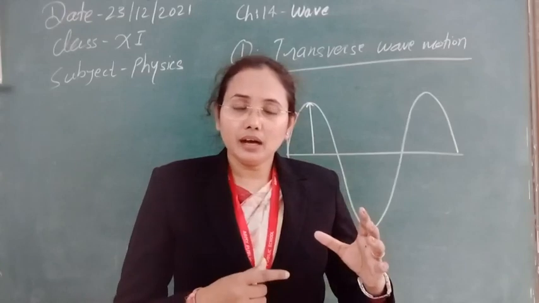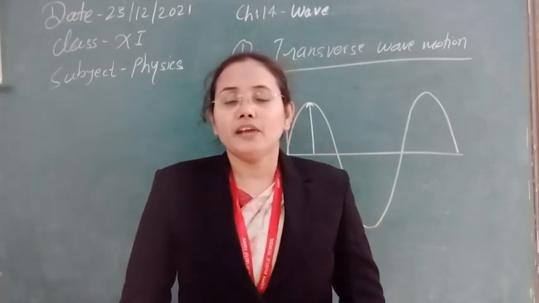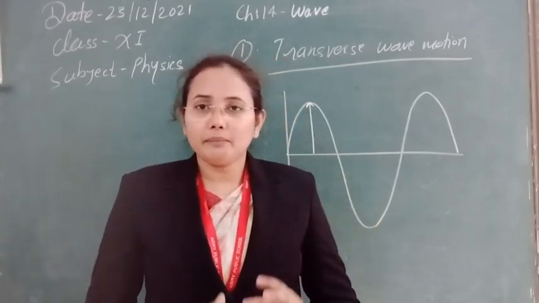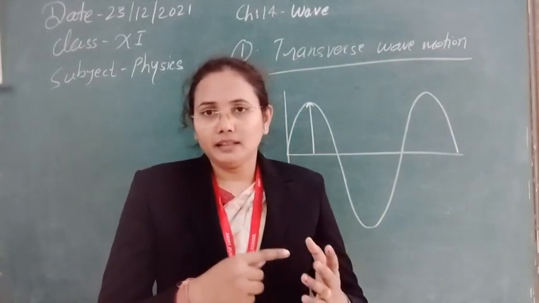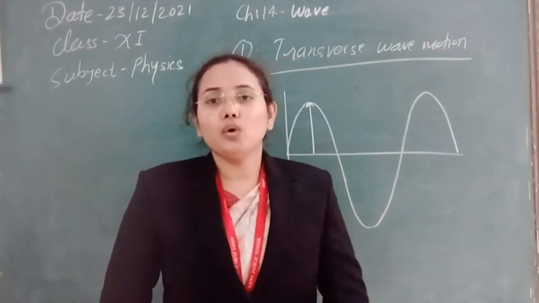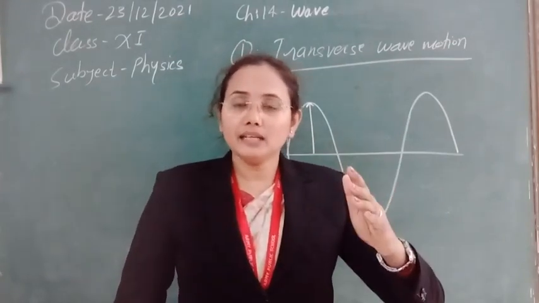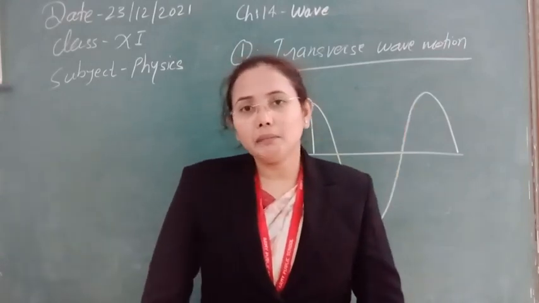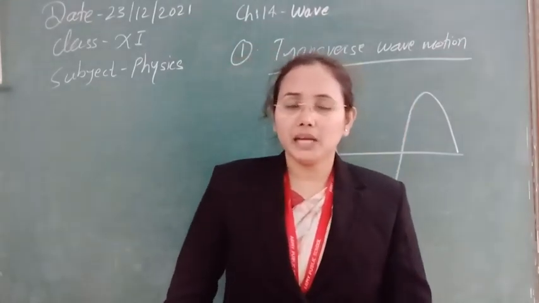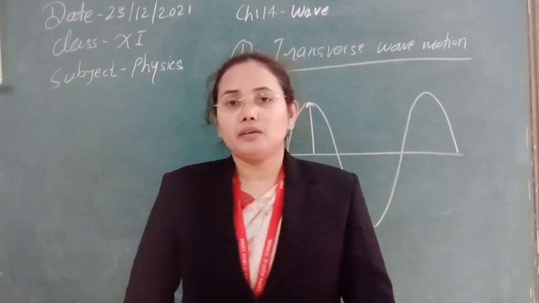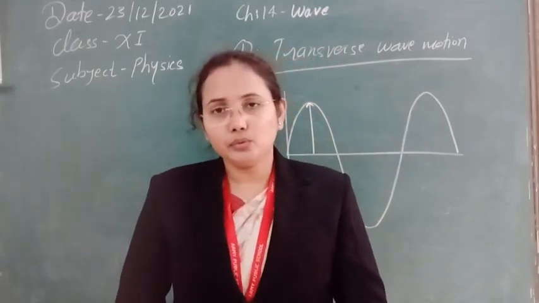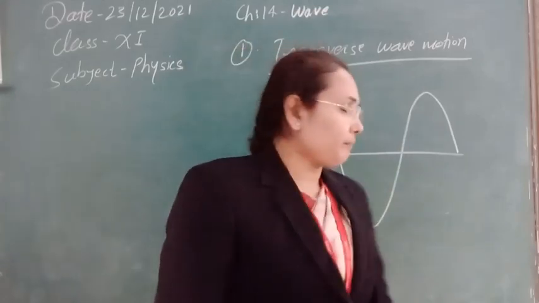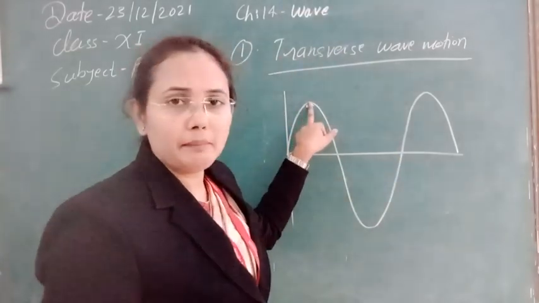If they are all vibrating in the same phase, then collectively their locus will be larger. So the maximum displacement made by the particles' vibration is called the amplitude of the wave. So this one is the amplitude of the wave.